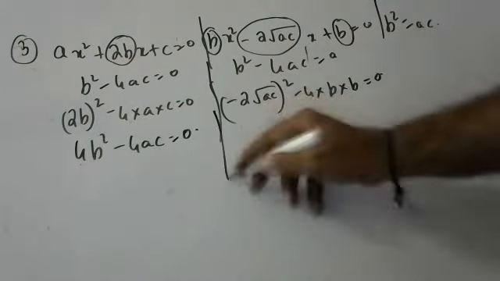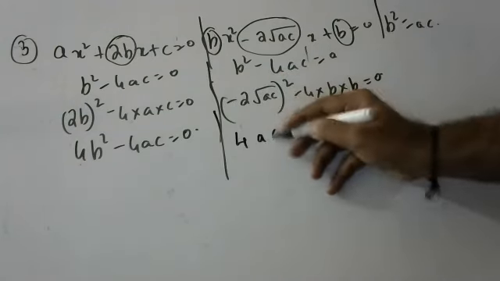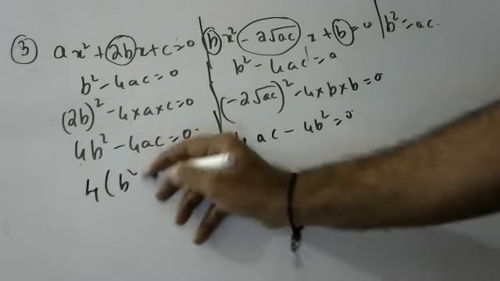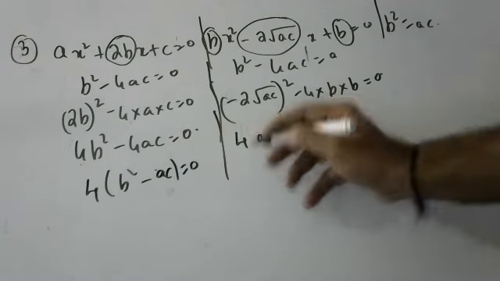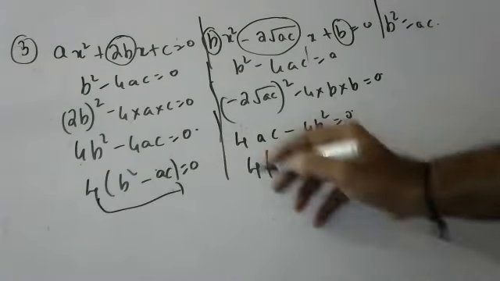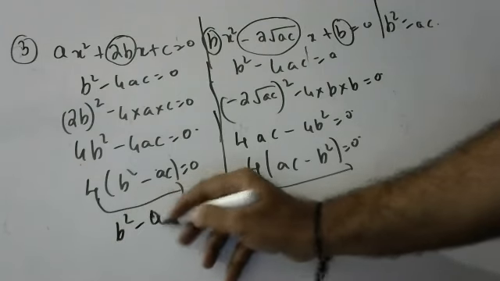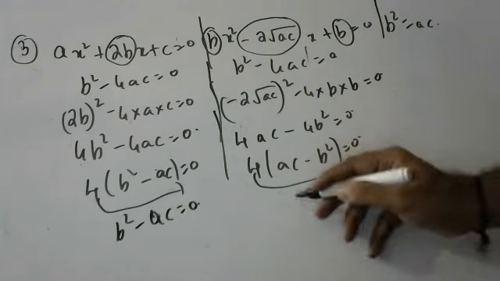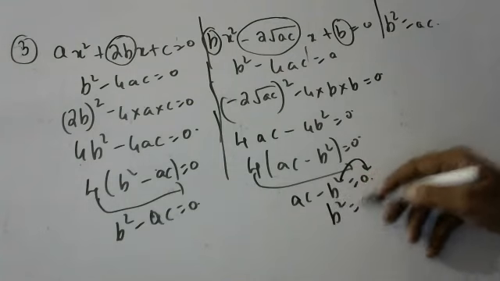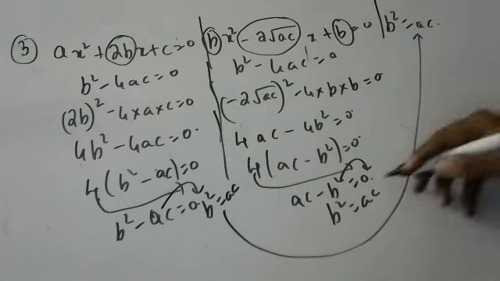Okay children. Next, what is here, children? Minus 2 whole square is 4. Root of ac squared is ac, minus 4ac, is equal to 0. 4 you take common, children. b² − ac = 0. Here also 4 you take common. ac − b² = 0. Bring 4 down. So children, what happens here? b² − ac = 0. Here also, ac − b² = 0. So bring b² here: b² = ac. Bring ac here: b² = ac. Hence proved in both the cases.